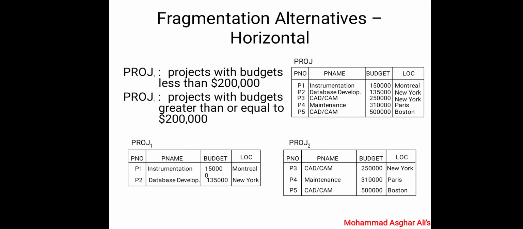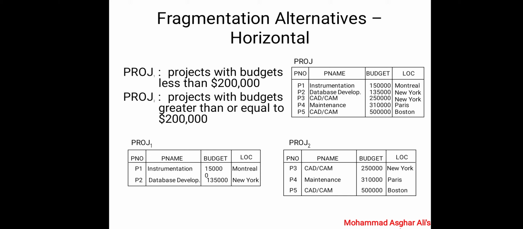This is the example of fragmentation alternative horizontal. You can see how data is fragmented horizontally. Here the table Project has four fields: PNO, PName, budget and LOC, and it is divided into two fragments: Project 1 and Project 2.